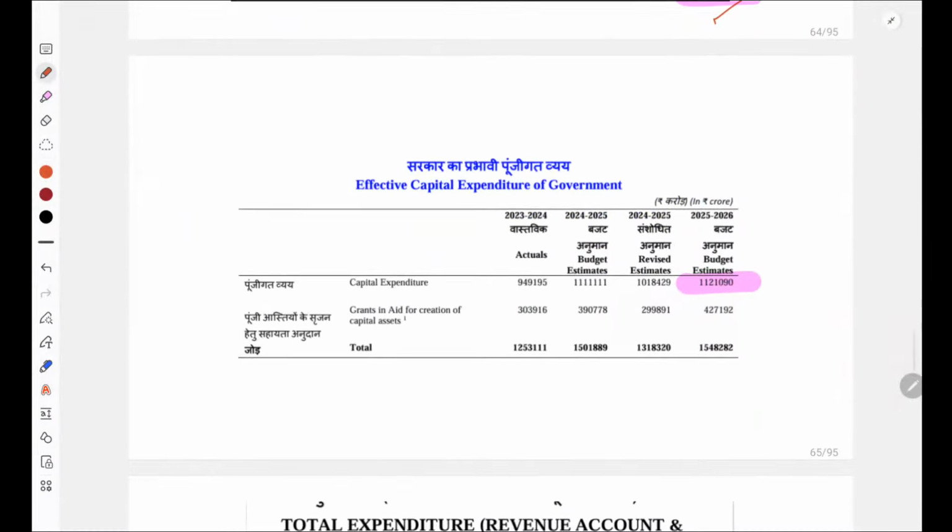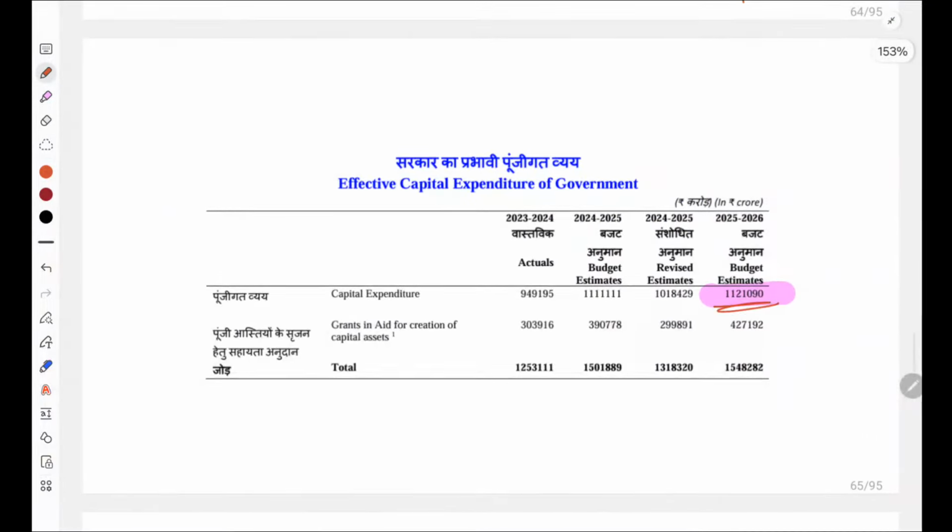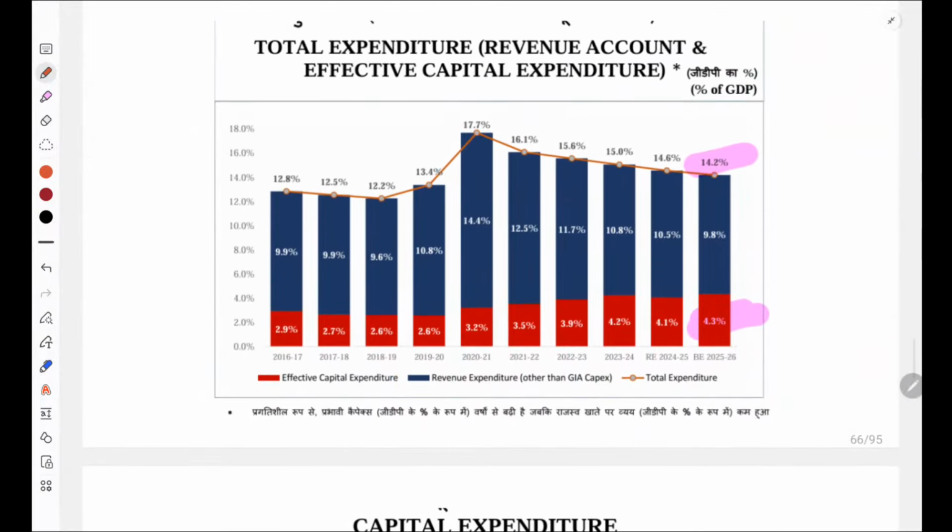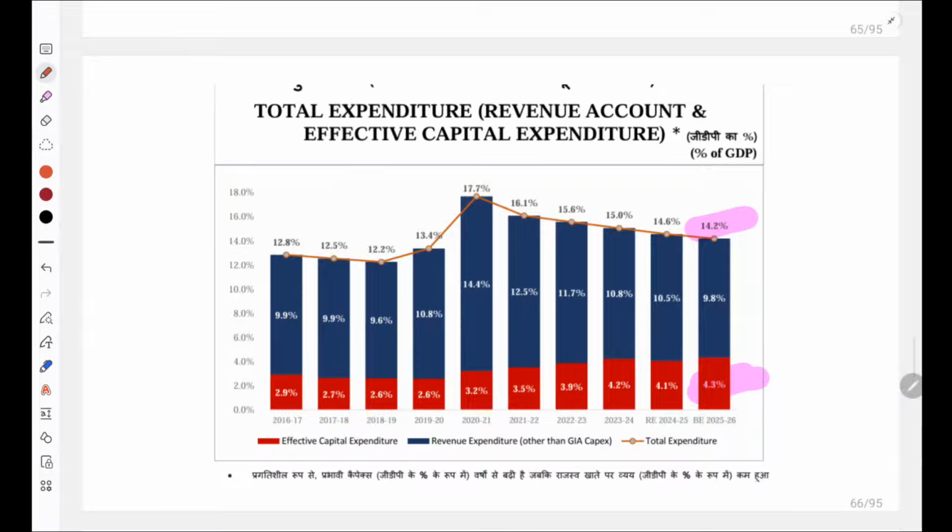Right now, the capital expenditure is around 11.2 lakh crore and total we have discussed. Now if we talk about percentage form, what is the percentage of total expenditure, so total expenditure as percentage of GDP is 14.2 percentage. The effective capital expenditure would be 4.3 percentage. The revenue expenditure would be 9.8 percentage. So just keep in mind these percentages.